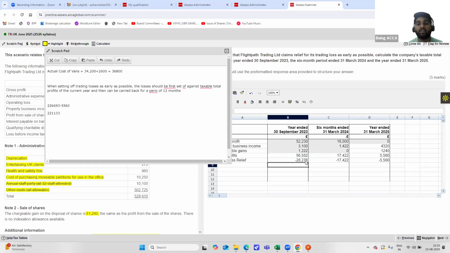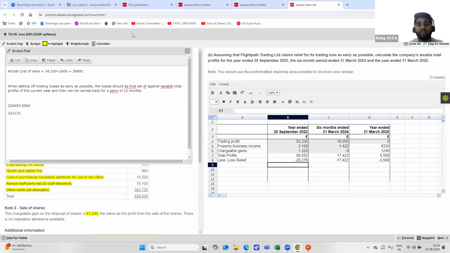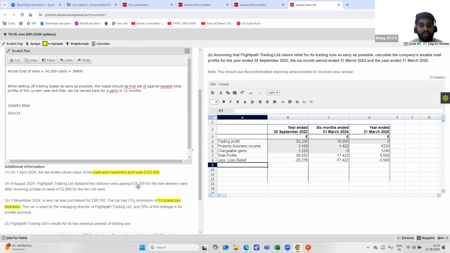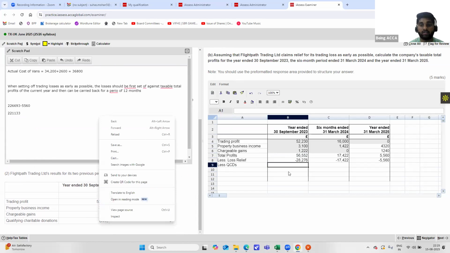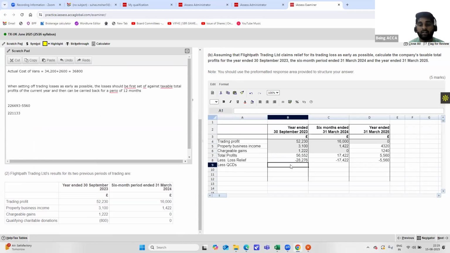This will be a trading loss that you can set off against your year ended 30th September 2023. From this, we will be deducting any QCDs if available. Less QCDs. As you can see here, there's a QCD of 800 pounds and that can be deductible. So minus 800, because our profits are still remaining. And here there are no QCDs anyway, so it will be 0 here.